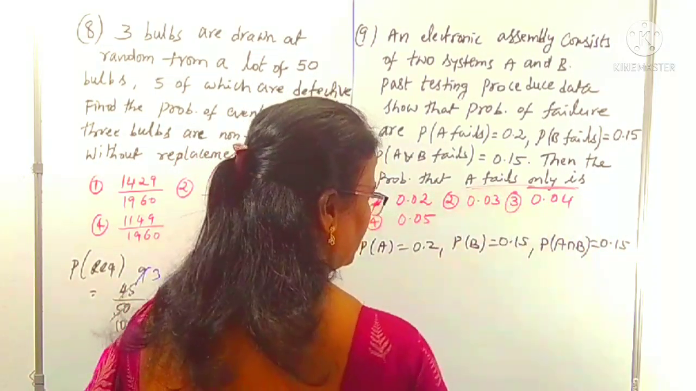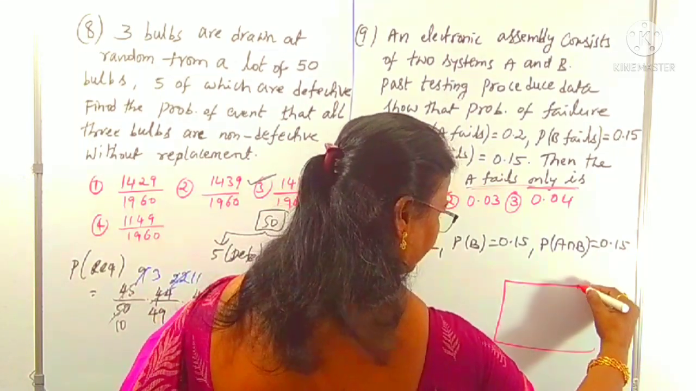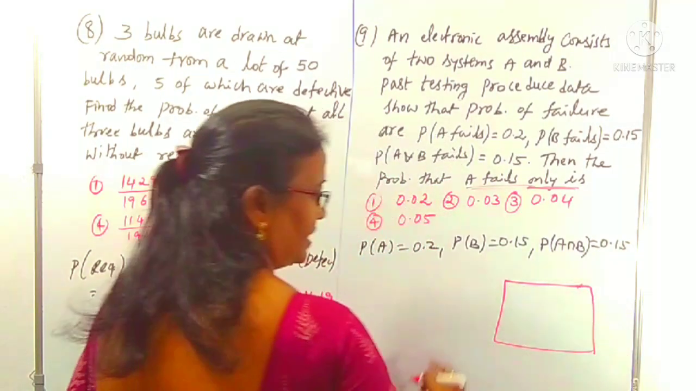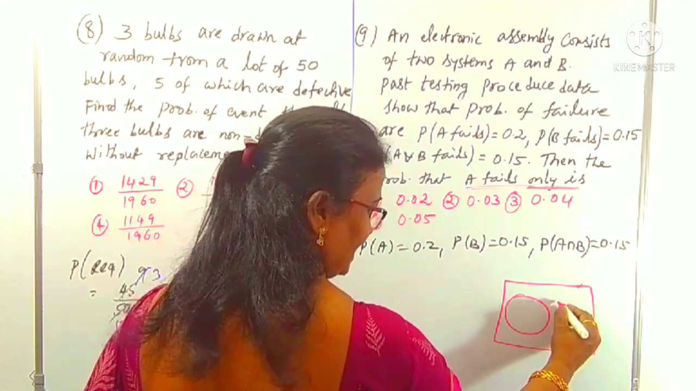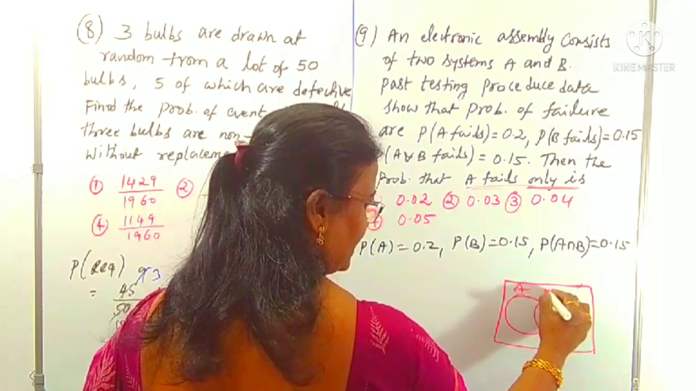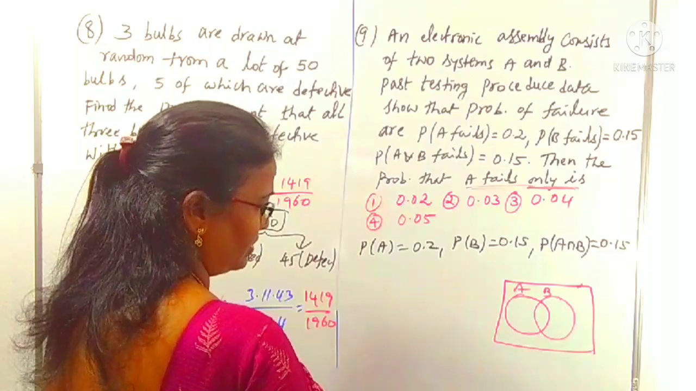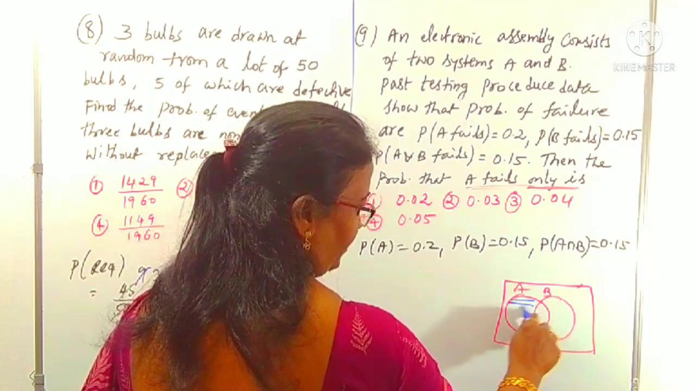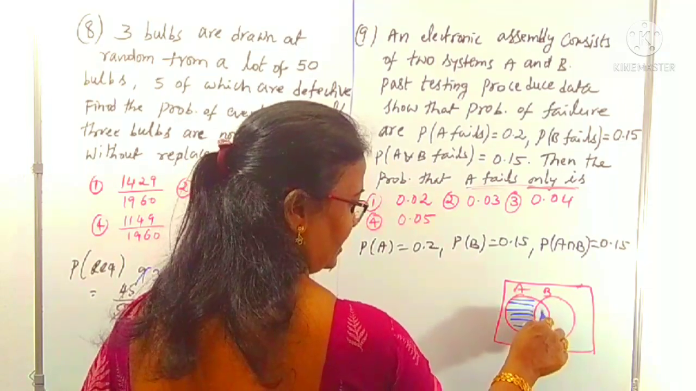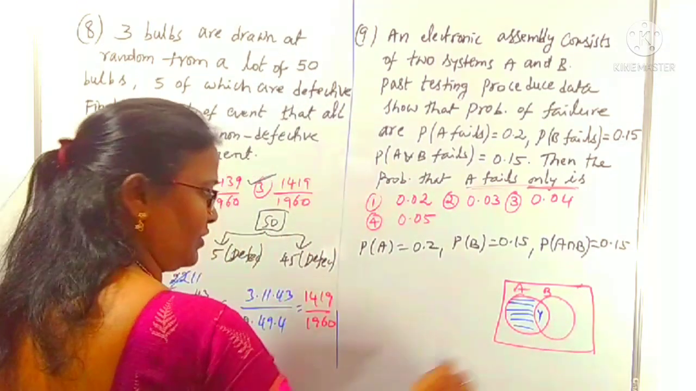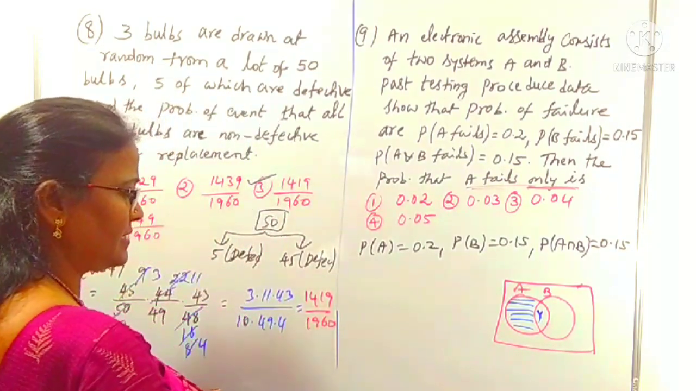A fails alone. You know the Venn diagram I already explained to you. Sorry, Venn diagram, not number line. If you choose a Venn diagram like this, this is the A set, this is the B set. We want only A alone, which means we want only this part. To find this part from total A, we have to remove the intersection part. That is all we are doing.